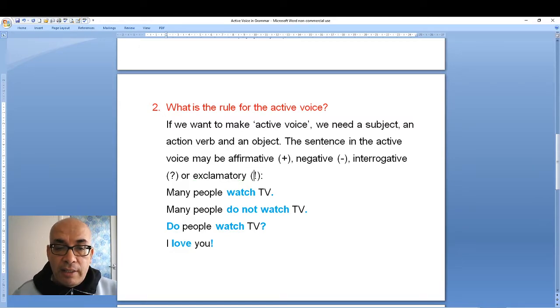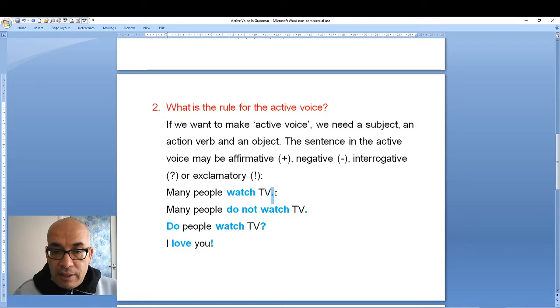So if you look at the sentences, many people watch TV. Watch is the action verb, and the sentence is affirmative. This sentence is affirmative. If I say many people don't watch TV, this sentence is negative. So watch is affirmative, is positive. Don't watch is negative.